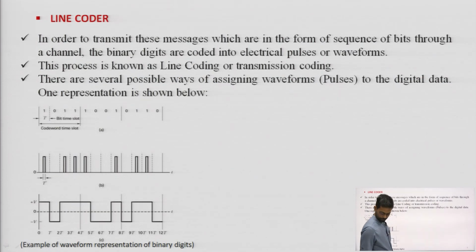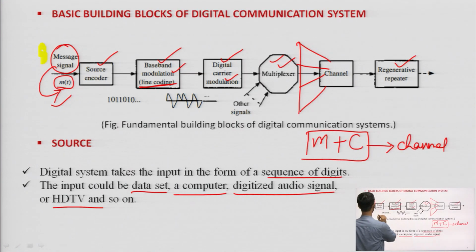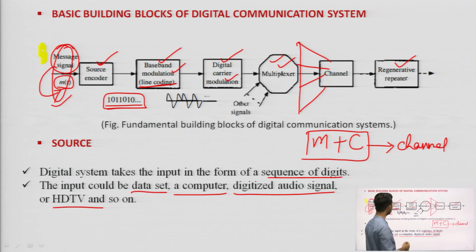Now after we have the message signal, we will pass this message signal to the source encoder, which converts this signal to digitized form, that is 1010 bit form, and this 1010 bit form will pass through a baseband modulation block, which converts these bits to a waveform.